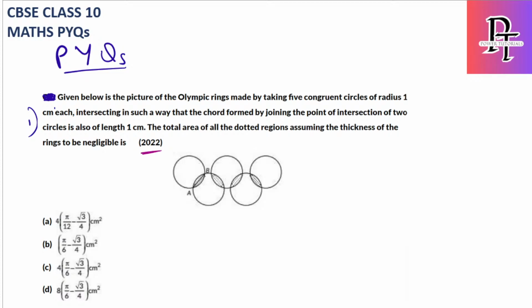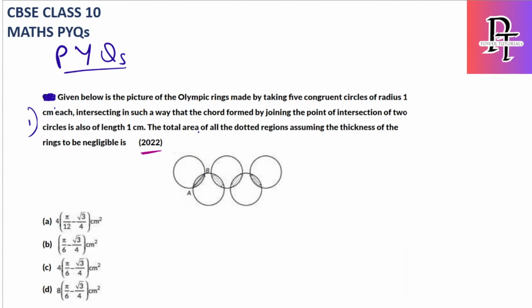Okay, you can see what the question is now. Given below is a picture of the Olympic rings made by taking 5 congruent circles. Congruent means same circles, same radius, of radius 1 centimeter each, intersecting in such a way that the chord formed by joining the points of intersection of 2 circles is also 1 centimeter. So this AB is the chord, and this chord length is also 1 centimeter.